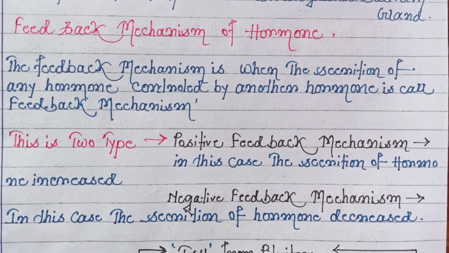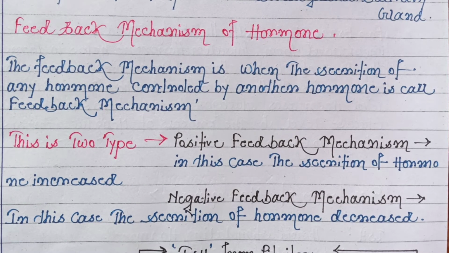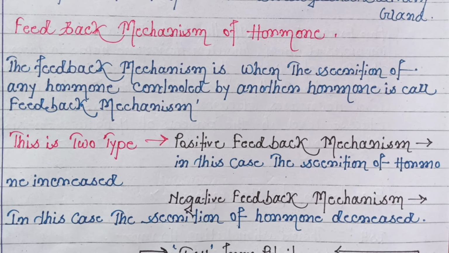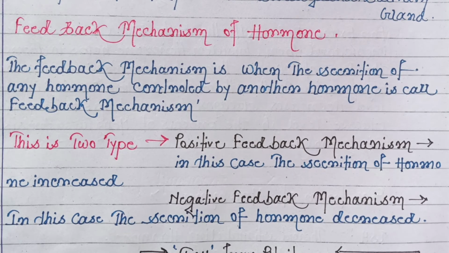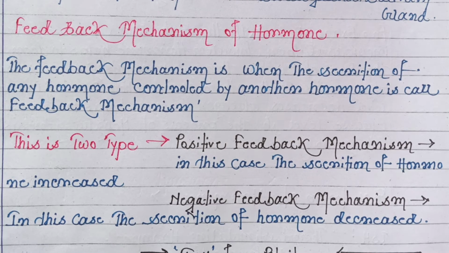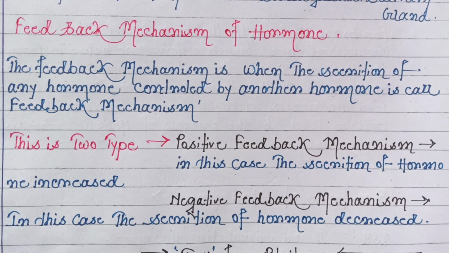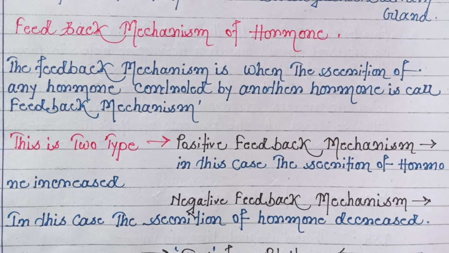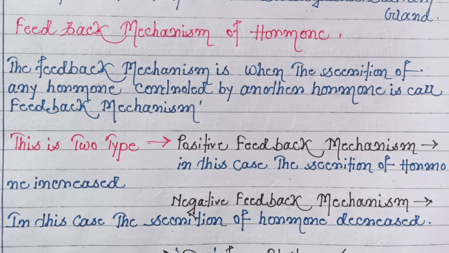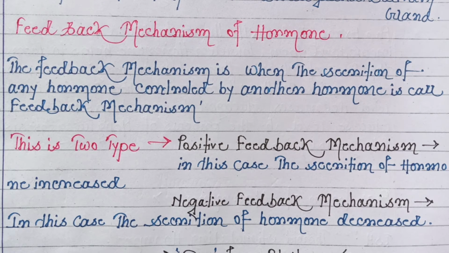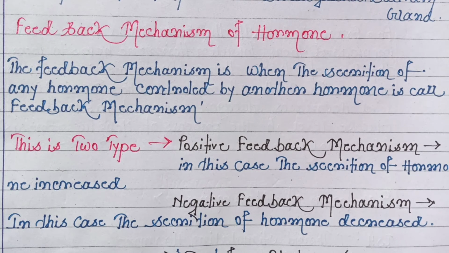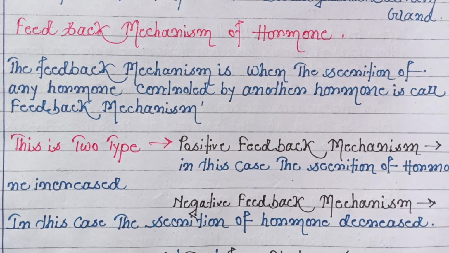Now let's talk about the feedback mechanism of hormones. The feedback mechanism is when the secretion of a hormone is controlled by another hormone. Basically, this is of two types: one, positive feedback mechanism, and second, negative feedback mechanism. In the case of positive feedback mechanism, the secretion of hormone increases, and in the case of negative feedback mechanism, the secretion of hormone decreases. If I talk with an example, then we can see that.